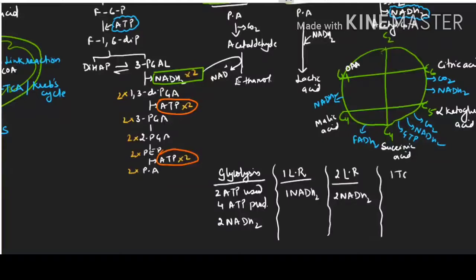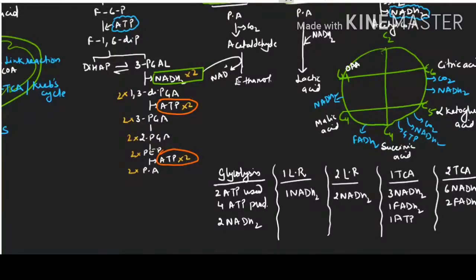1 TCA is producing, check the diagram carefully, 3 NADH2, 1 FADH2 and 1 ATP. 2 TCA will produce double: 6 NADH2, 2 FADH2 and 2 ATP.